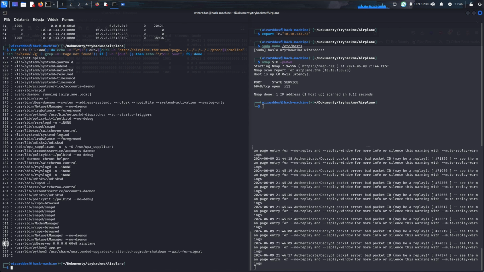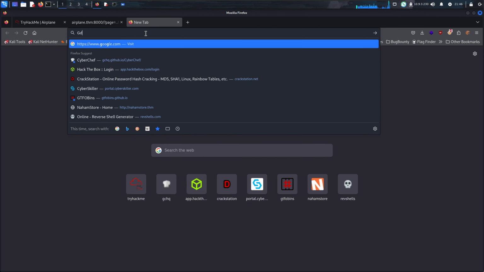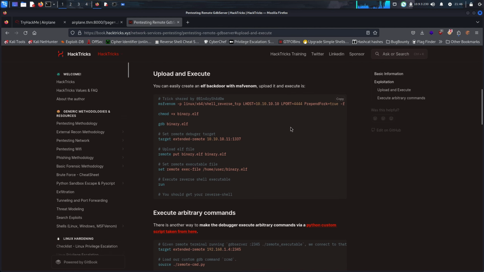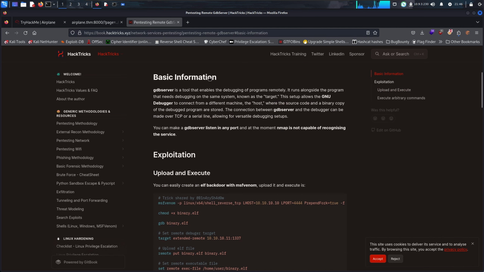With PID 522, there is a file called /usr/bin/gdbserver. So it runs gdbserver. Can I pentest it in some way? Let's Google this gdbserver. Go to Book HackTricks. There's one cool trick we're gonna use. As you see here, we're gonna upload a command and then run a debugger, because gdbserver, as it says, is a tool that enables the debugging of programs remotely. It runs alongside the program that needs debugging on the same system, known as the target. This setup allows the GNU debugger to connect from a different machine, the host, where the source code and a binary copy of the debugged program are stored.